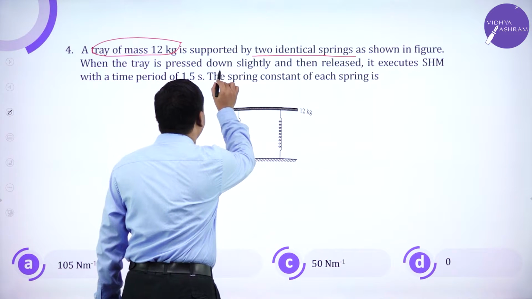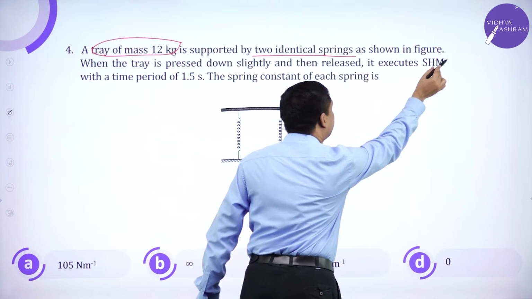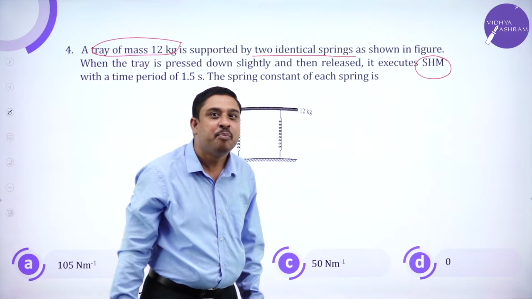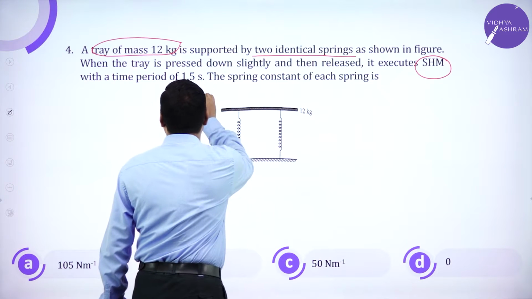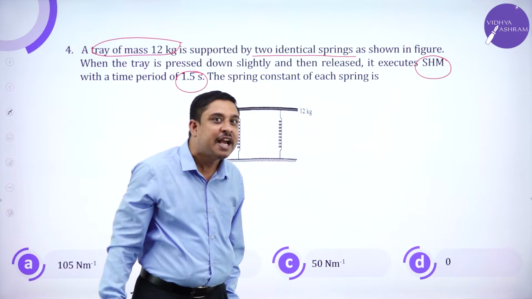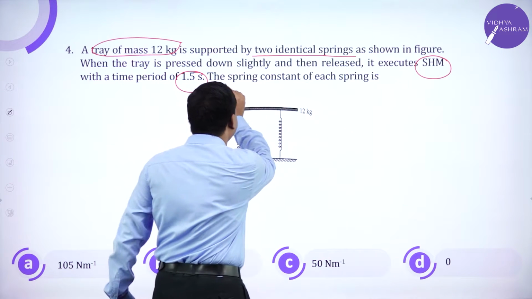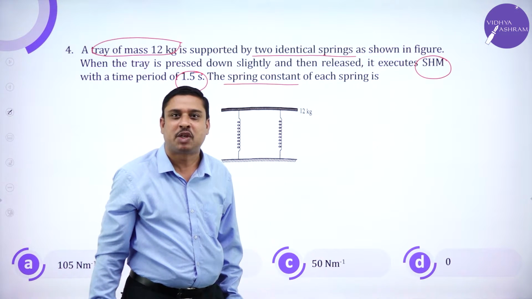When the tray is pressed down slightly and then released, it executes simple harmonic motion with a time period of 1.5 seconds. The spring constant of each spring has to be calculated.